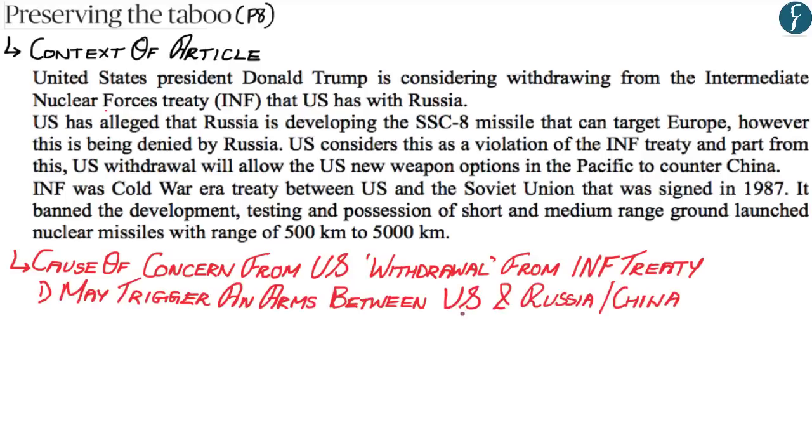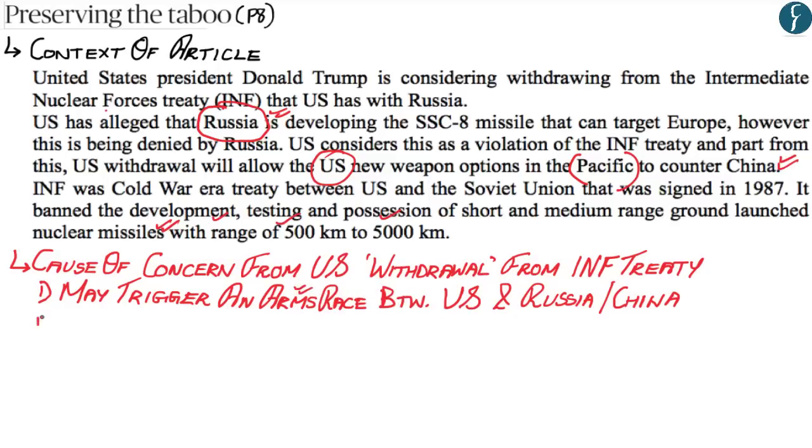Wherein what would happen is that if the United States withdrew from the INF Treaty, Russia would no longer be confined to the INF Treaty, and therefore Russia would also be able to develop, test, and possess short and medium range ground launched nuclear missiles. And similarly, if the United States uses short and medium range ground launched nuclear missiles within the Indo Pacific region, it would also lead China to develop such weapons. And therefore, according to the author, this may trigger an arms race between the United States and Russia and China.